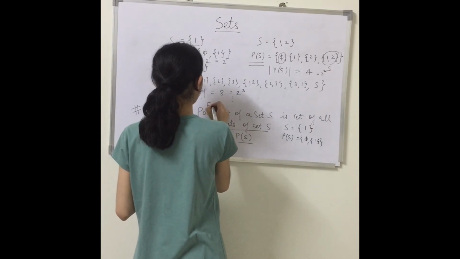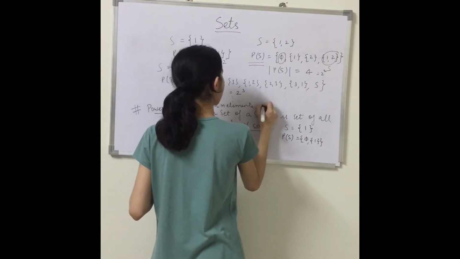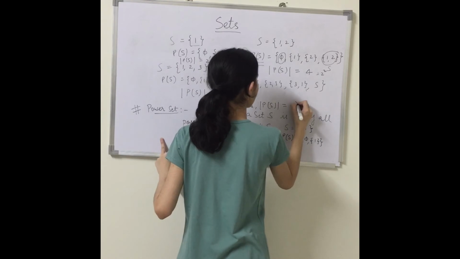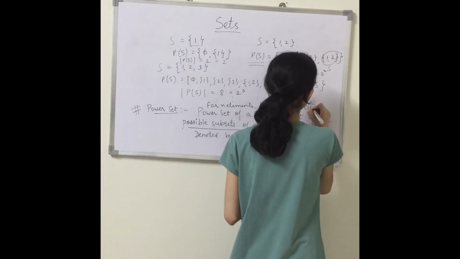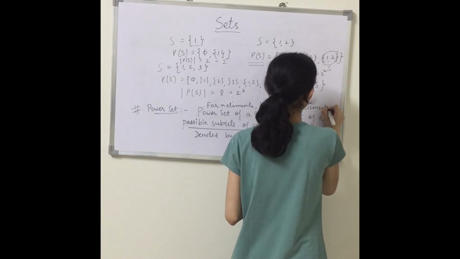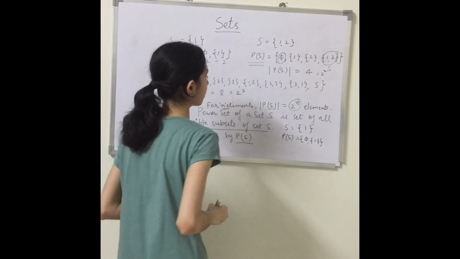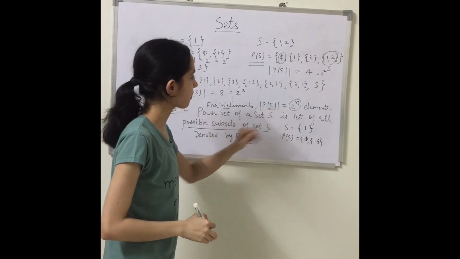Likewise for n elements, the cardinality of the power set is 2 power n. So a total of 2 power n elements are present in the power set of S having n elements, right? So these are the total elements which are present in our power set.